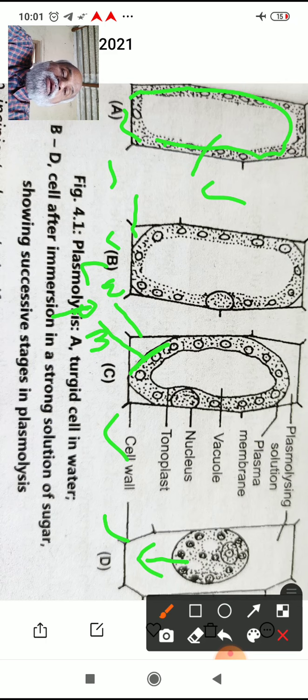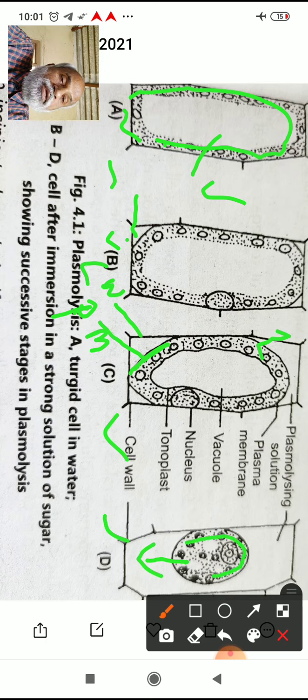This is incipient plasmolysis. Now in the next stage, in figure C, you can see the contraction of protoplasm in a more pronounced manner in this cell, and at last you can see the fully plasmolysed cell.